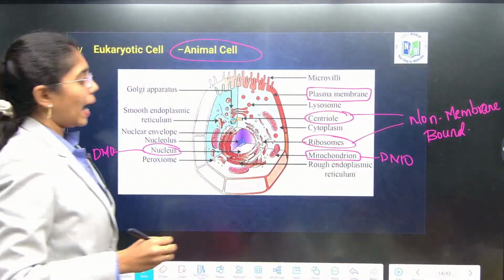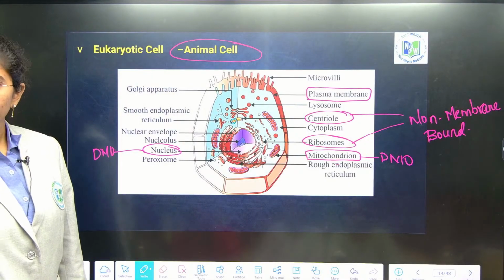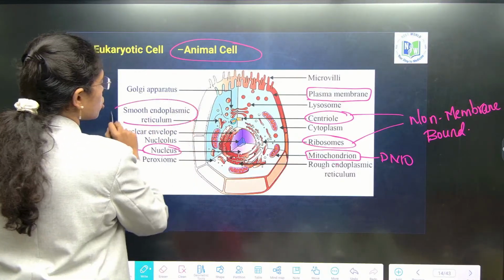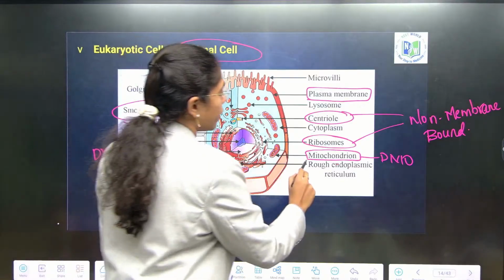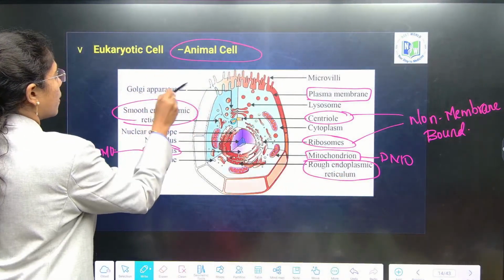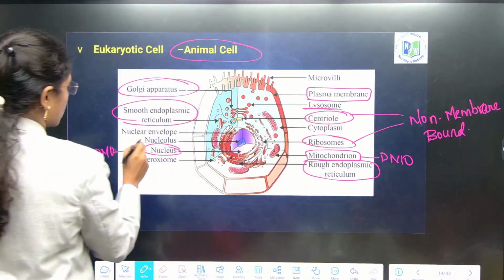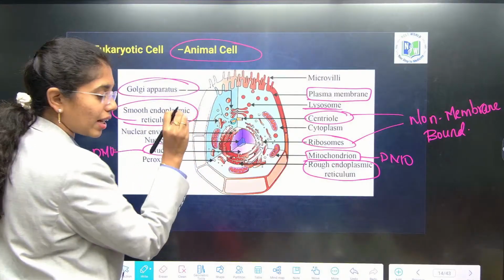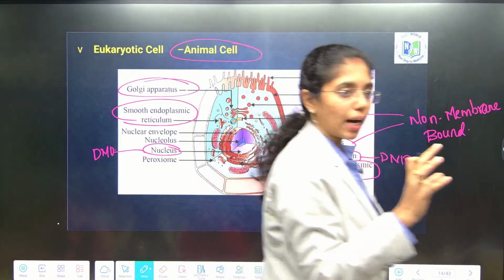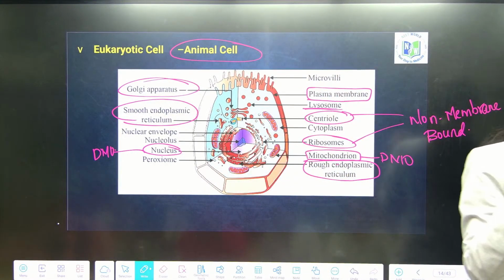Fine, right? And single membrane bound organelles, again the same pattern. First is what? Endoplasmic reticulum, smooth endoplasmic reticulum and rough endoplasmic reticulum, Golgi bodies, very good, lysosomes and vacuoles. Vacuoles are very small, not as abundant as you see in the plant cell. They are present in the form of smaller vesicles.